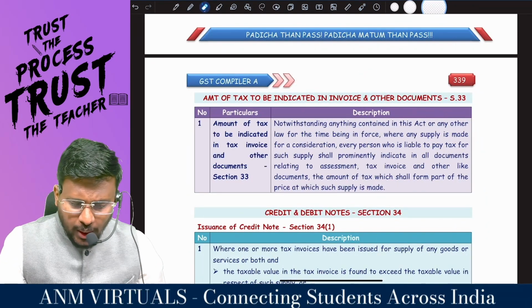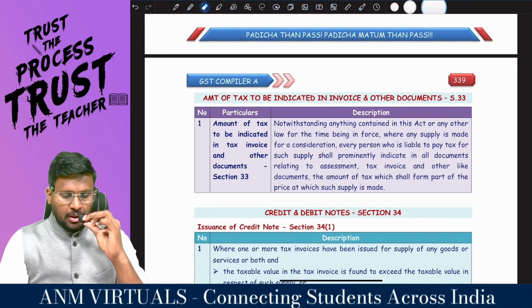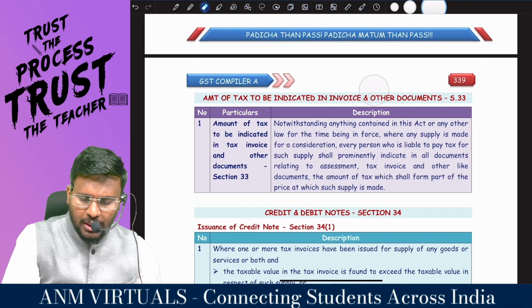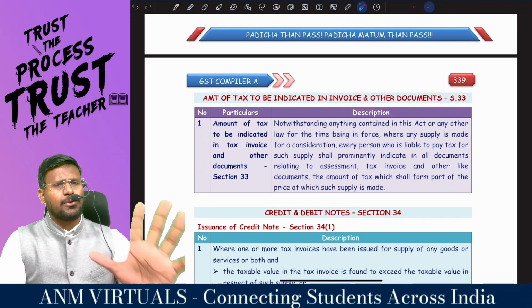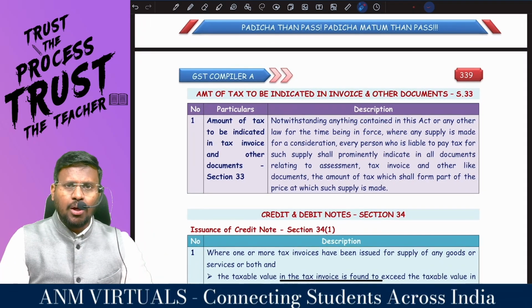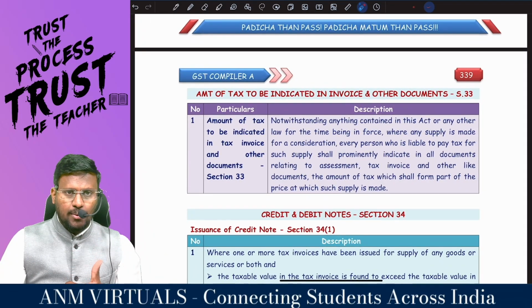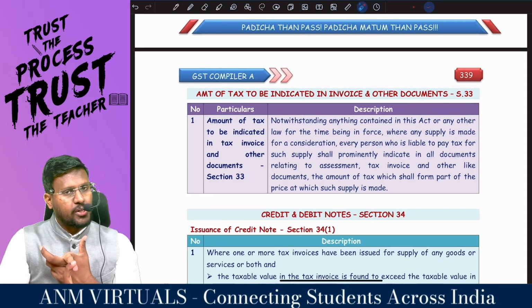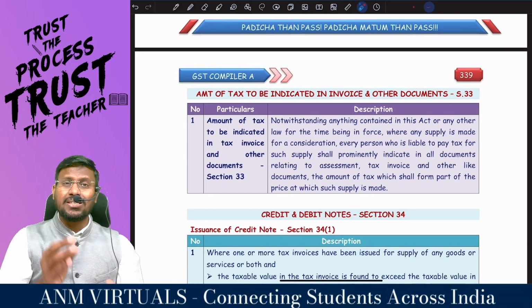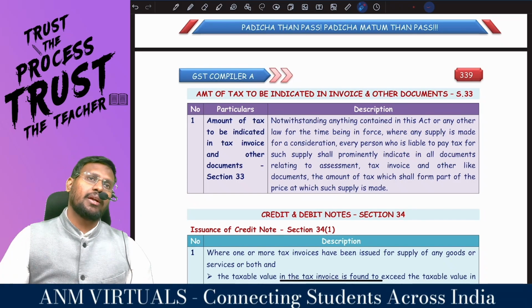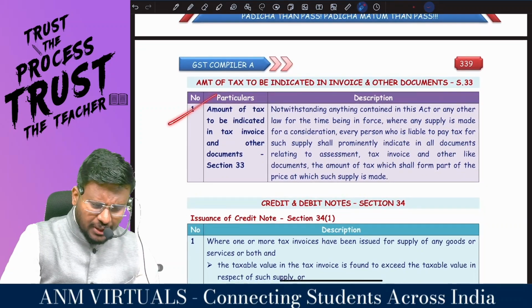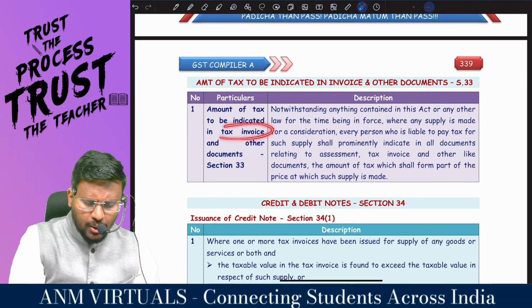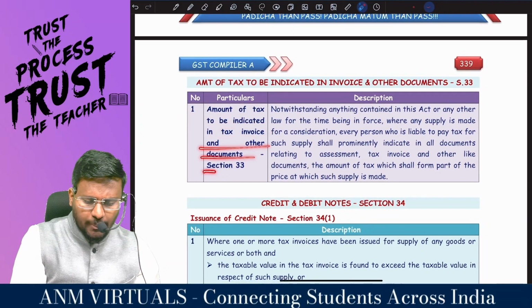Right. We are moving into section 33. Amount of tax to be indicated in the invoice and other documents. My dear lovable students, we understood who is supposed to issue the tax invoice and when they are supposed to issue it. Sir, in that tax invoice, the tax amount should be indicated. So the amount of tax to be indicated in the tax invoice and other documents is as per section 33.